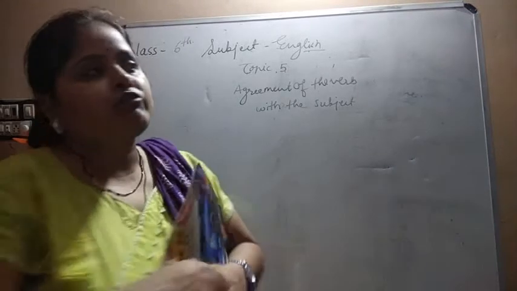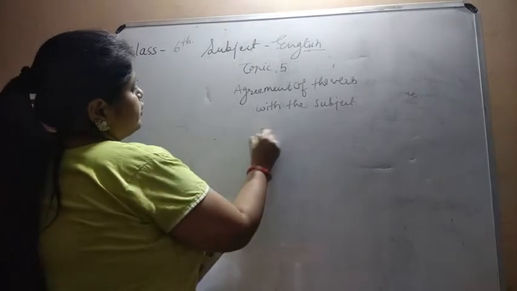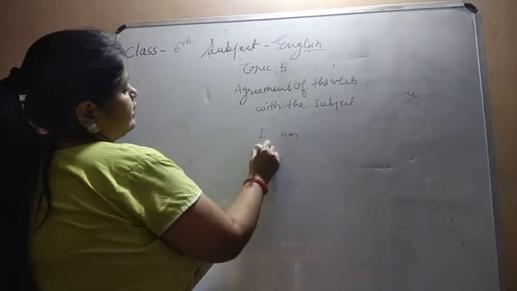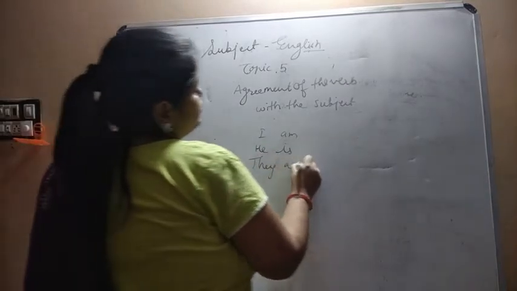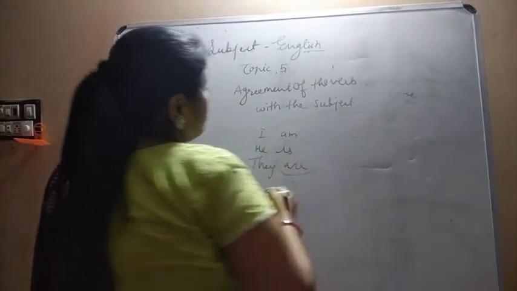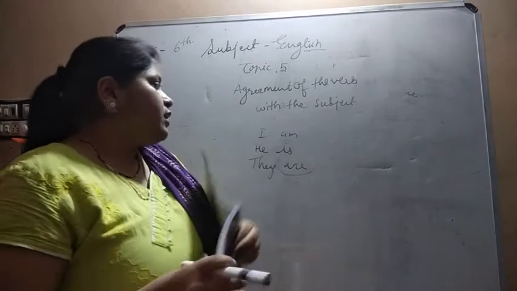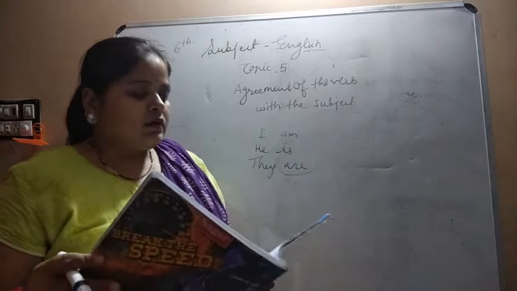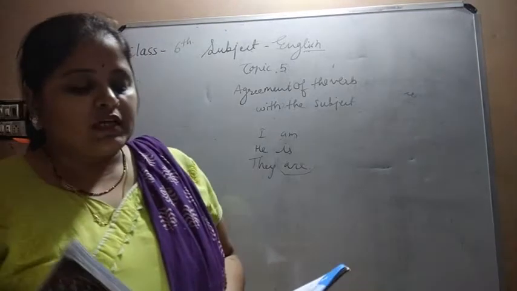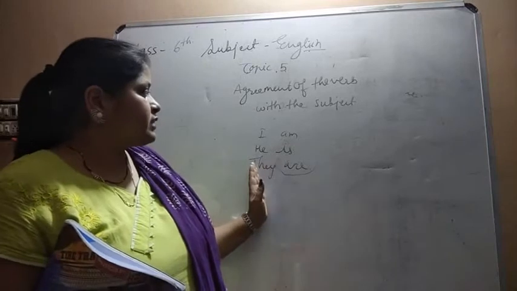That means if I is written, we use am. If he is there, we use is. If they is there, we use are. So these sentences are all from the simple present tense, but the verbs are different. A verb must agree with its subject, its number and person. That means it should agree with the subject.